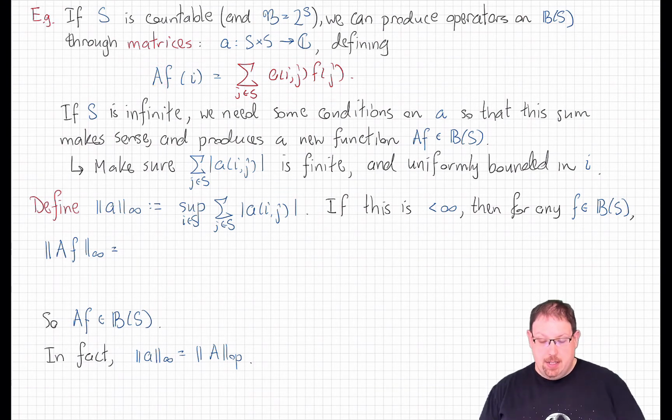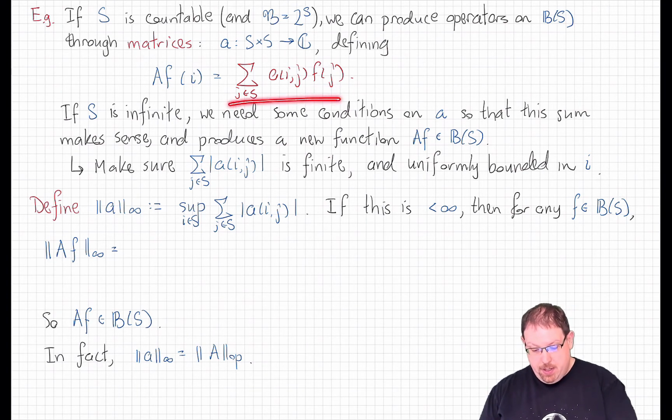Now, since our only assumption is that f is a bounded function here, all we can really say is that this is less than or equal to some constant. And so in order for this sum to be convergent for all such functions, we'd better have that this series as a function of j is absolutely summable. That is, we better have that for each fixed i, a_ij is a little l1 sequence. Its absolute values are summable.